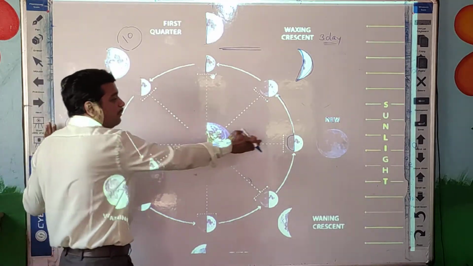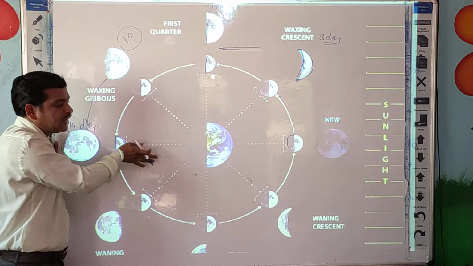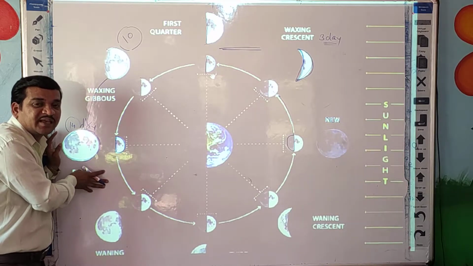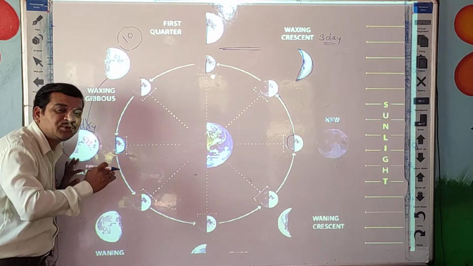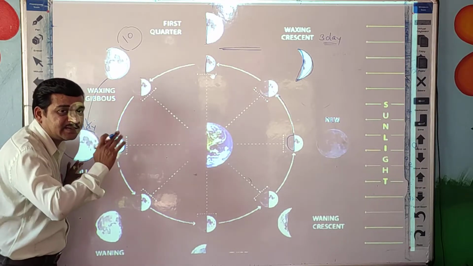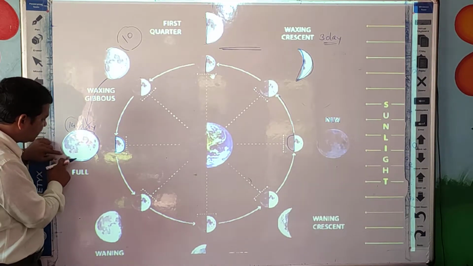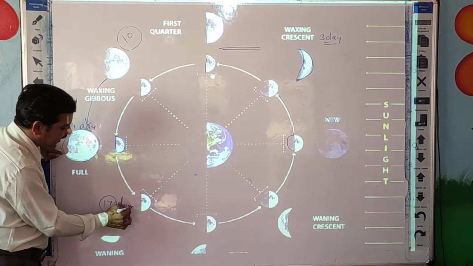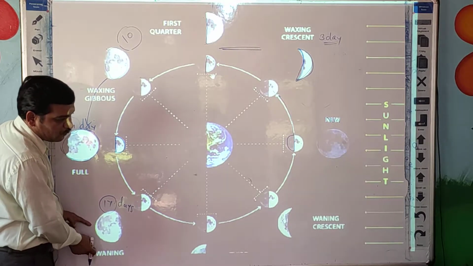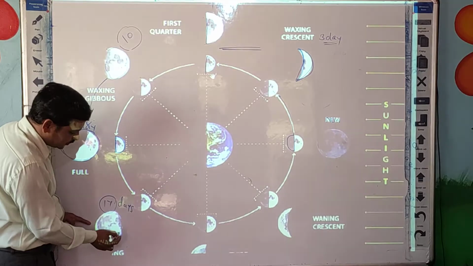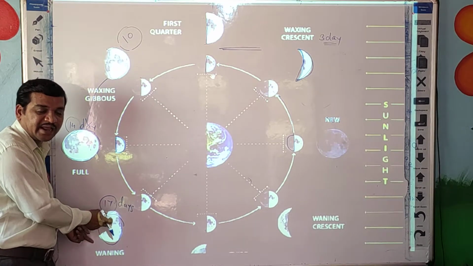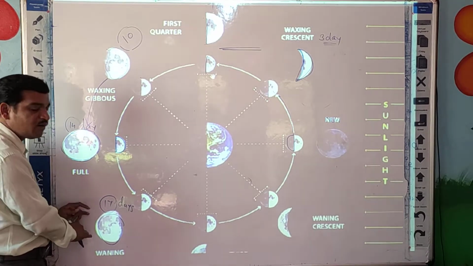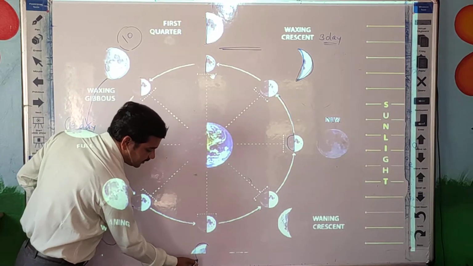So half part is the waxing phase of the moon, and the remaining half part is the waning phase of the moon. Waning phase means in this phase the moon is going to reduce its size, shrinking its size. Now see here, compared to this, after 14 days, here at 17 days you can see the moon again reduces its size. So this is the waning stage, waning gibbous. In this phase you can see a gibbous stage, but it is reducing its size compared to the full moon. Then again it became small.